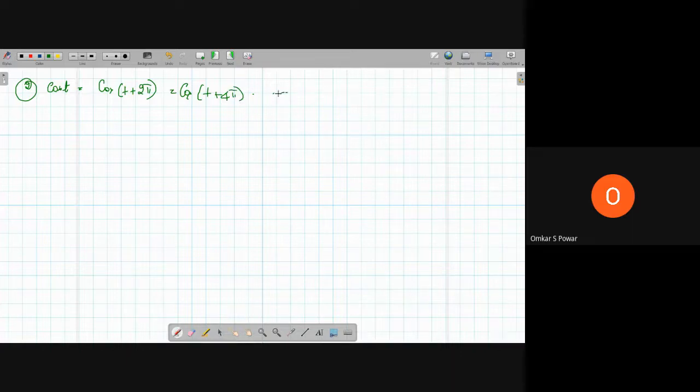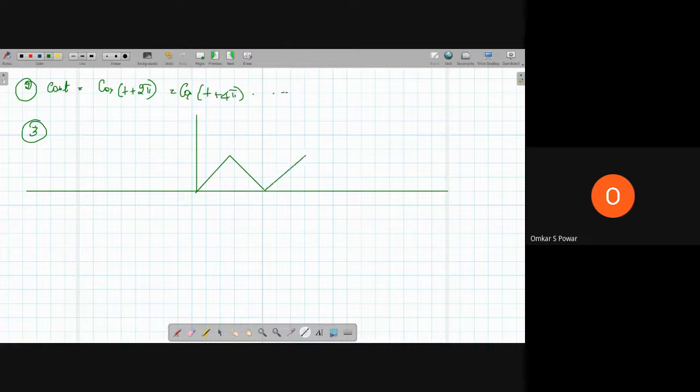Let me give you another visual example. Consider this triangular wave which is repeating with a constant period. For example, let it repeat with a period of 2.